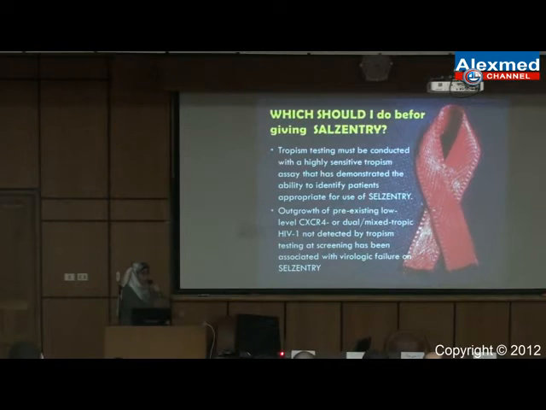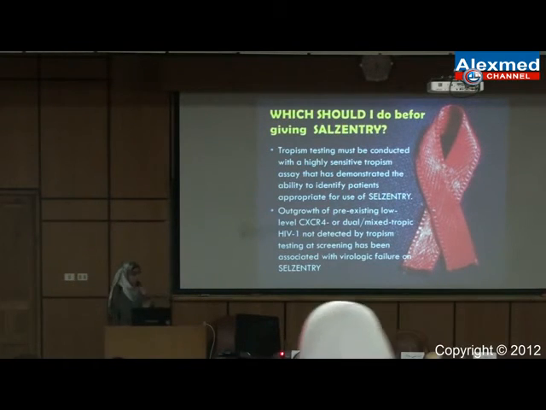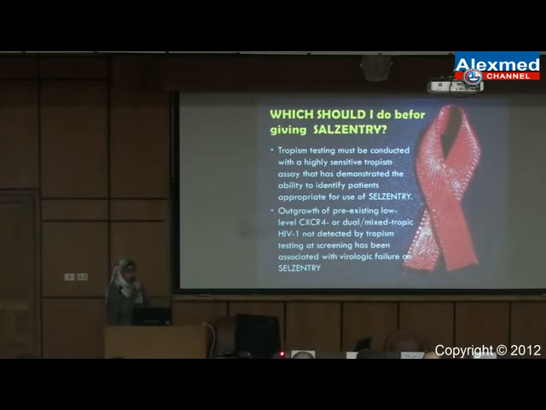So it will develop virological resistance, and I don't want this. So I must give the test, and the test must be highly sensitive, because if the test was negative, and I discovered later that the patient has another type of the virus, it will also develop virological resistance. So I must be very sure with this test.